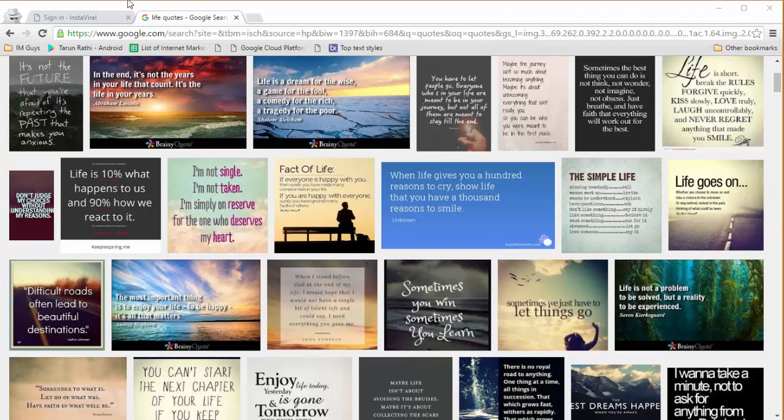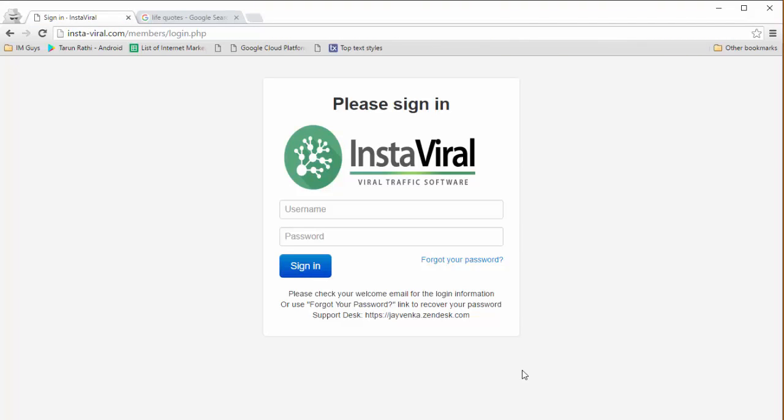What Instaviral does is give you the capability to create these images on 100% autopilot. And then it goes and shares these images on all these places like Facebook, Twitter, Instagram, MobiPic, and all the other sites like WordPress, Blogger, and many other sites on 100% autopilot too.